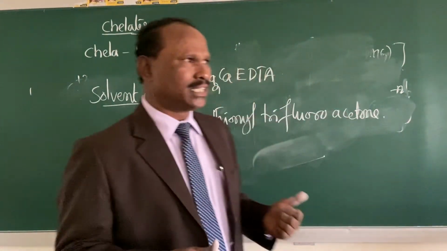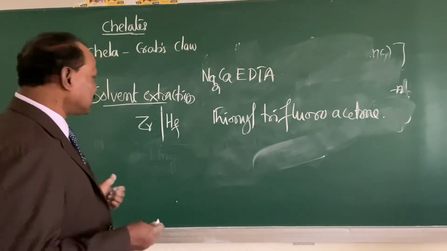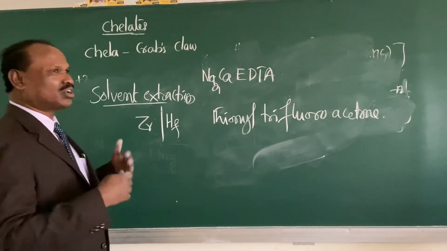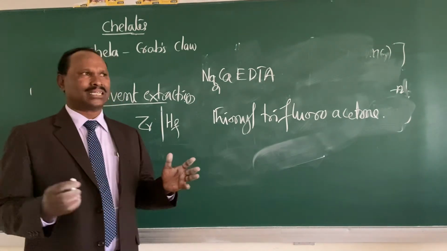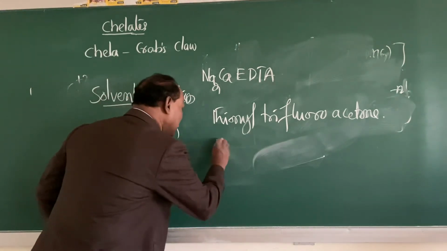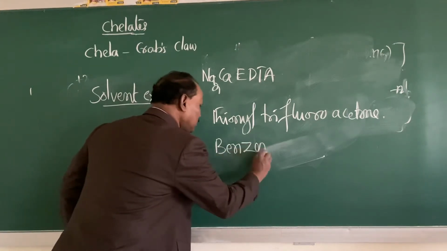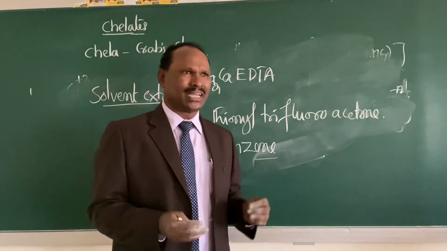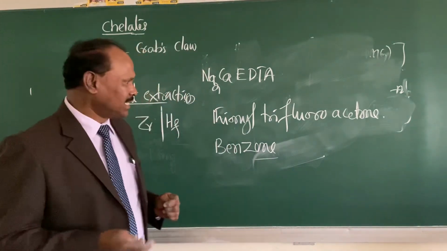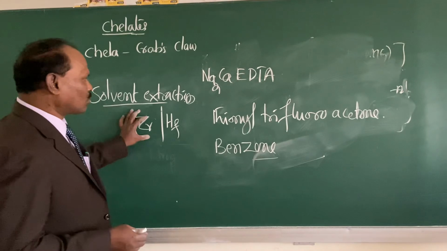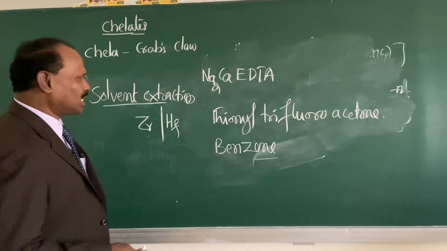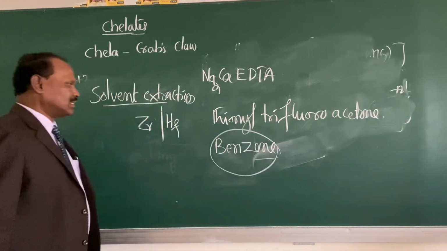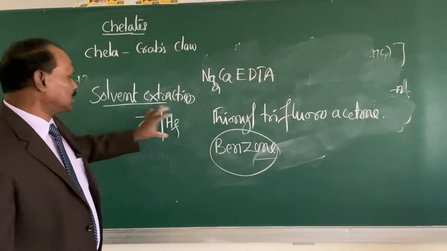Now, how to separate these two? To separate this, these two chelates have different solubilities. In benzene, for example, their distribution coefficient differs by a factor of 20, right? Therefore, the zirconium thenoyl trifluoroacetone is extracted with benzene. That means hafnium is insoluble, this is soluble.